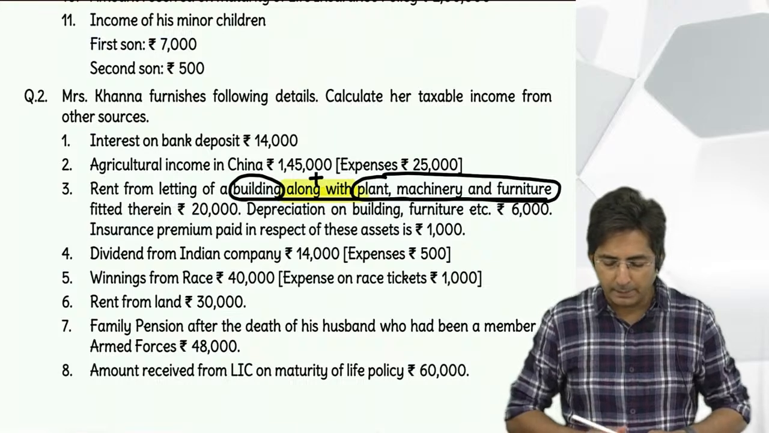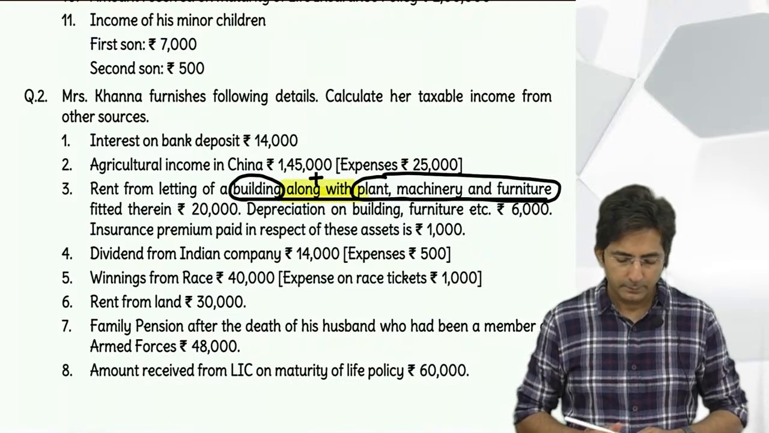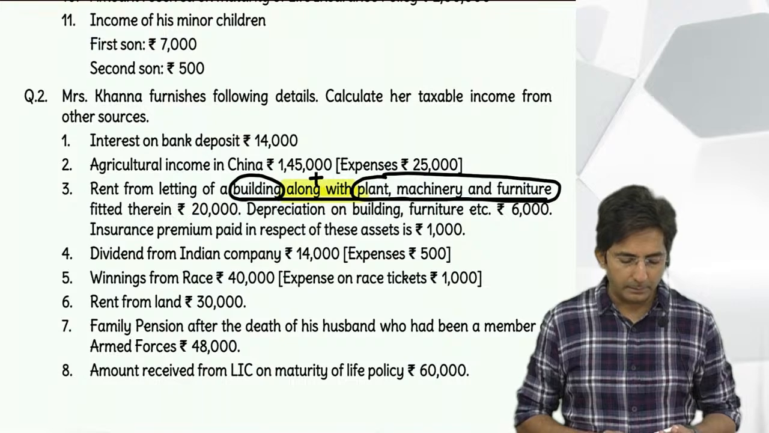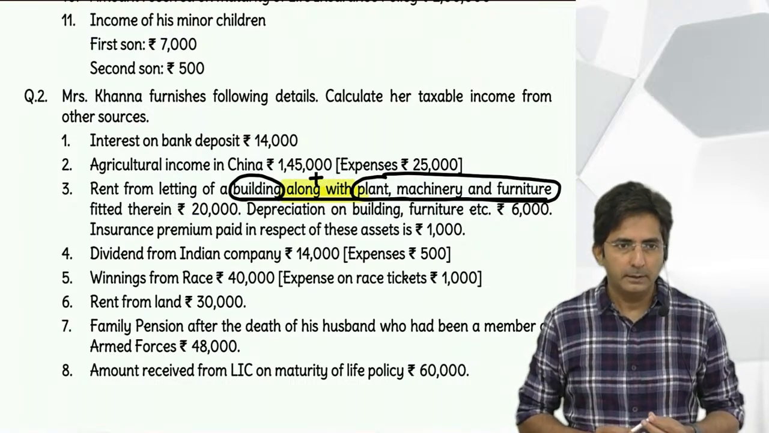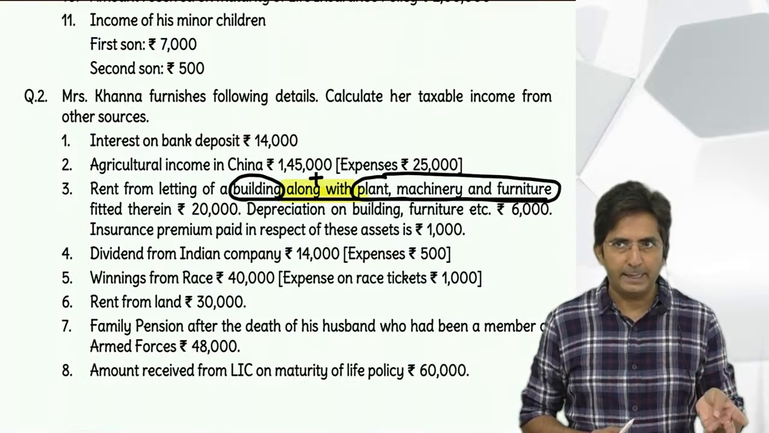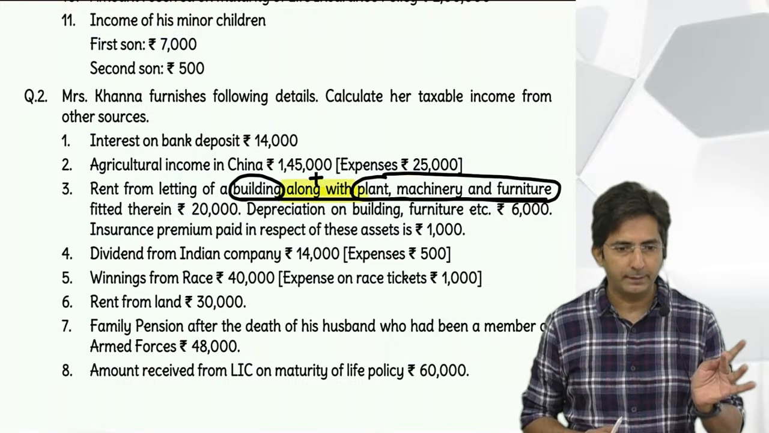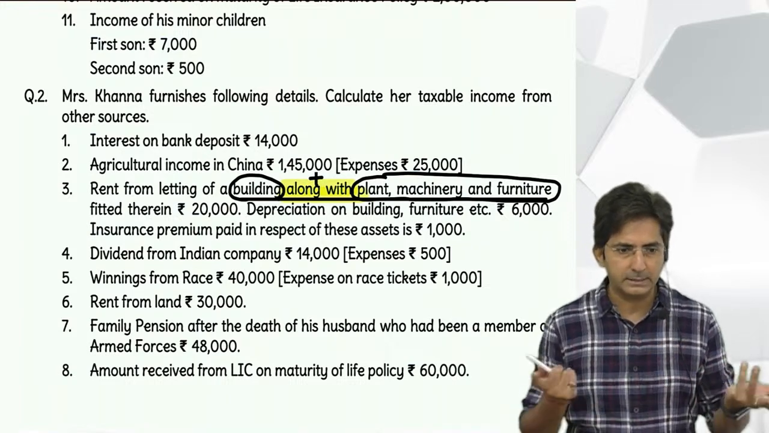Building plus plant and machinery, furniture. And for rent income in D.W., Ramu, what did I say? All the rents are fully taxable. In our theory, there were three rents: rent of other asset, rent from subletting, and composite rent. So this is composite rent, and it is taxable.